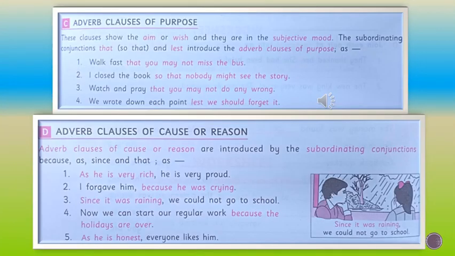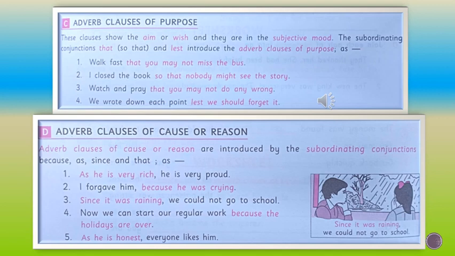C. Adverb clause of purpose. The third one is the adverb clause of purpose. A clause which is used to tell you about the purpose of the verb in the main clause is called an adverb clause of purpose. Adverb clauses of purpose are introduced by the subordinating conjunctions that, so that, in order that, in order to, and lest.